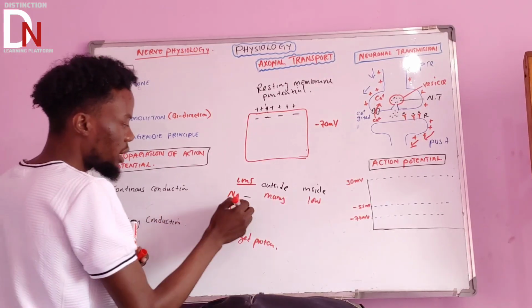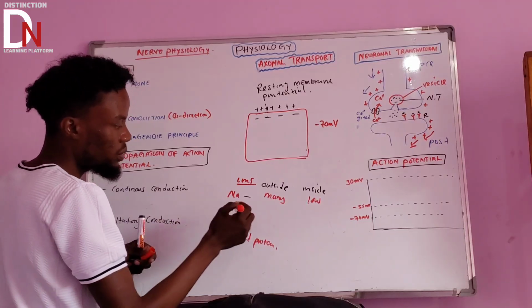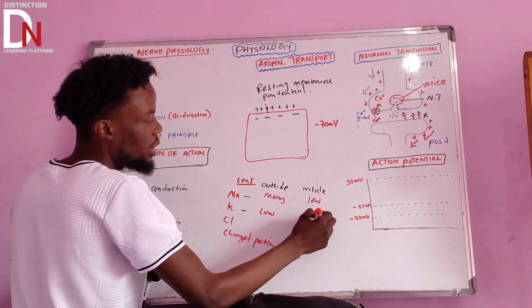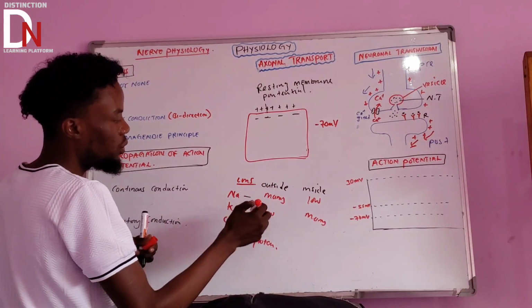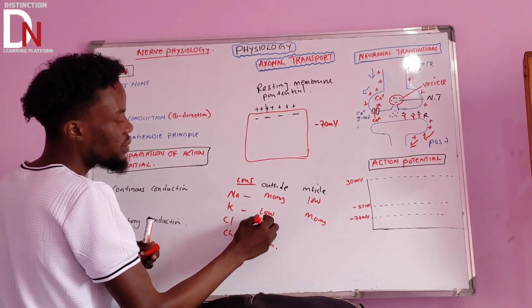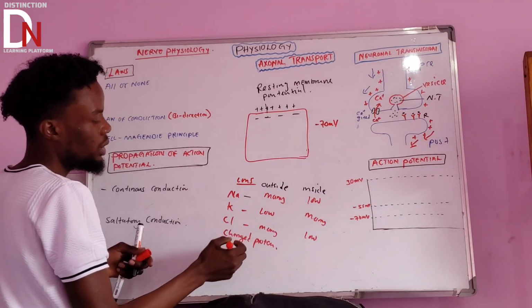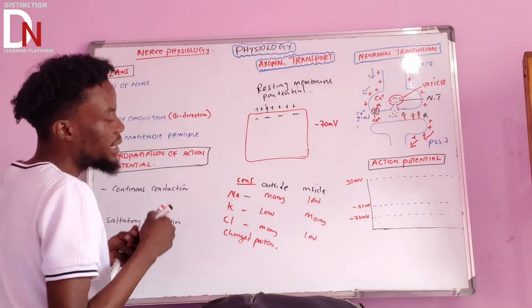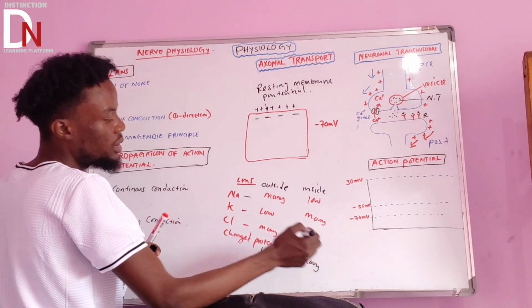Then what about potassium? Outside the cell, what do you think potassium is? Outside, potassium is low compared to inside, where it is a lot. Chloride is more like potassium, or is it more like sodium? Outside, it is many. Then inside it is low. But if you talk about the charged proteins, outside the cell they are low. Then inside the cell they are many.